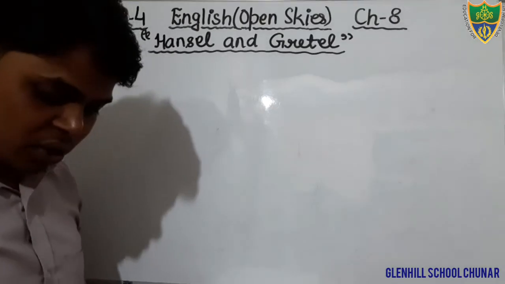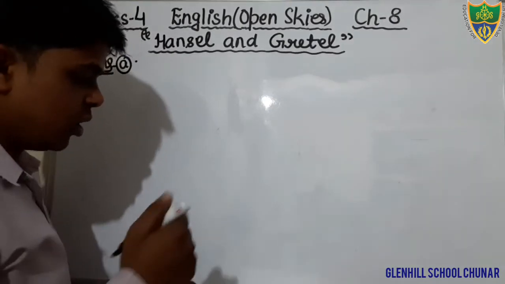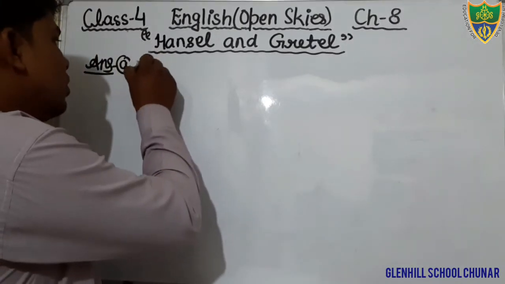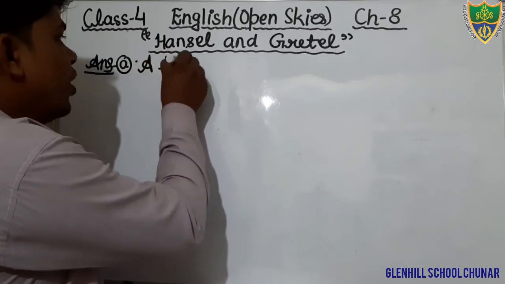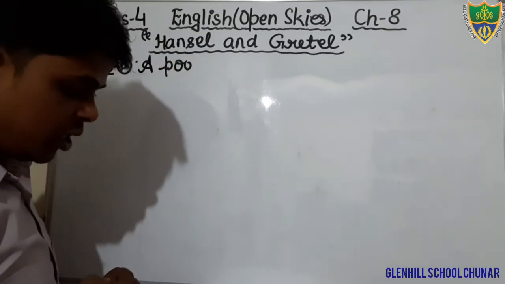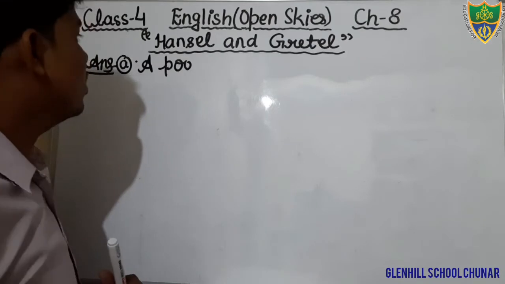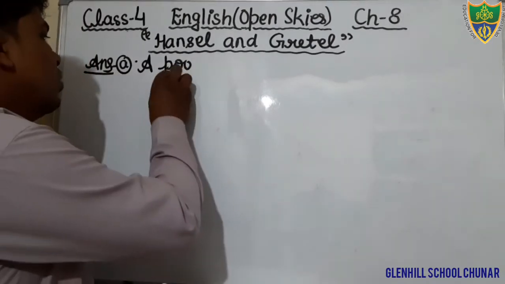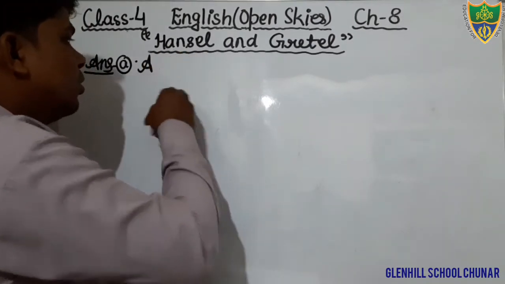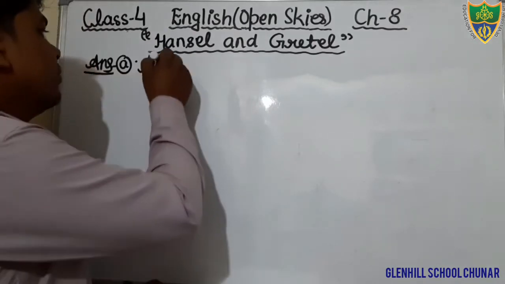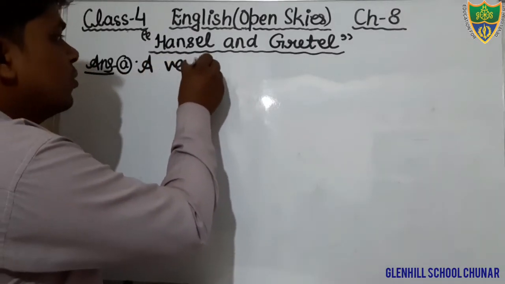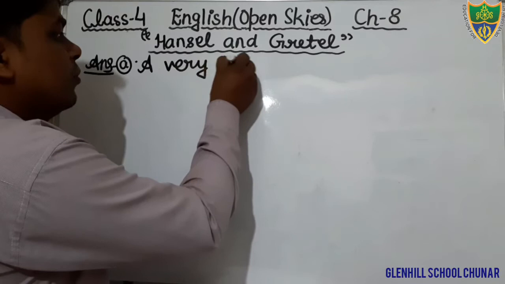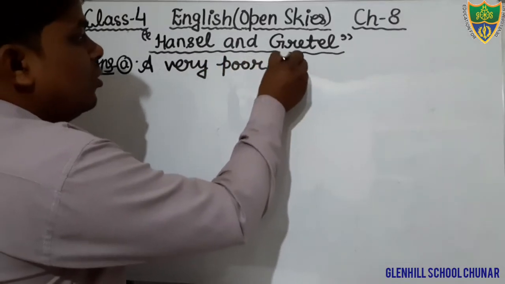Just see students, what is the question? Who lives in the small cottage? A very poor woodcutter. Sorry, I have written here "poor", but you will write "a very poor woodcutter".